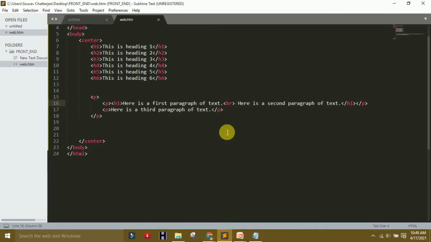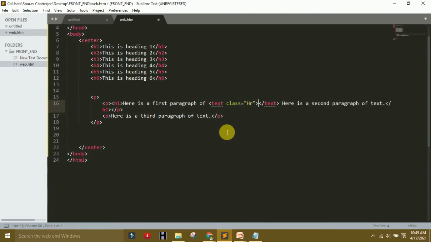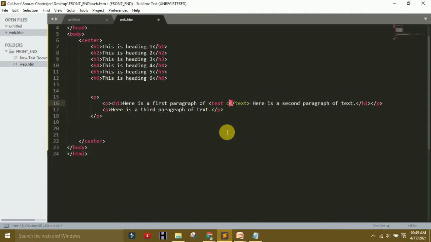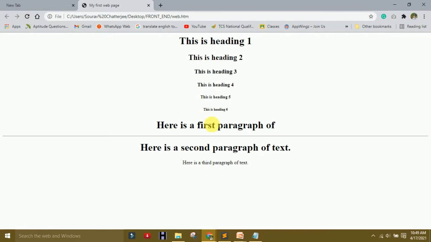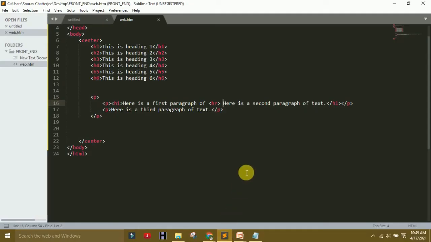So you want to separate the line. How do you separate? Use HR. HR is one type of tag, HR only. Save it, then use that separator. After you click it, you saw the separate line that separates the first paragraph and second paragraph.